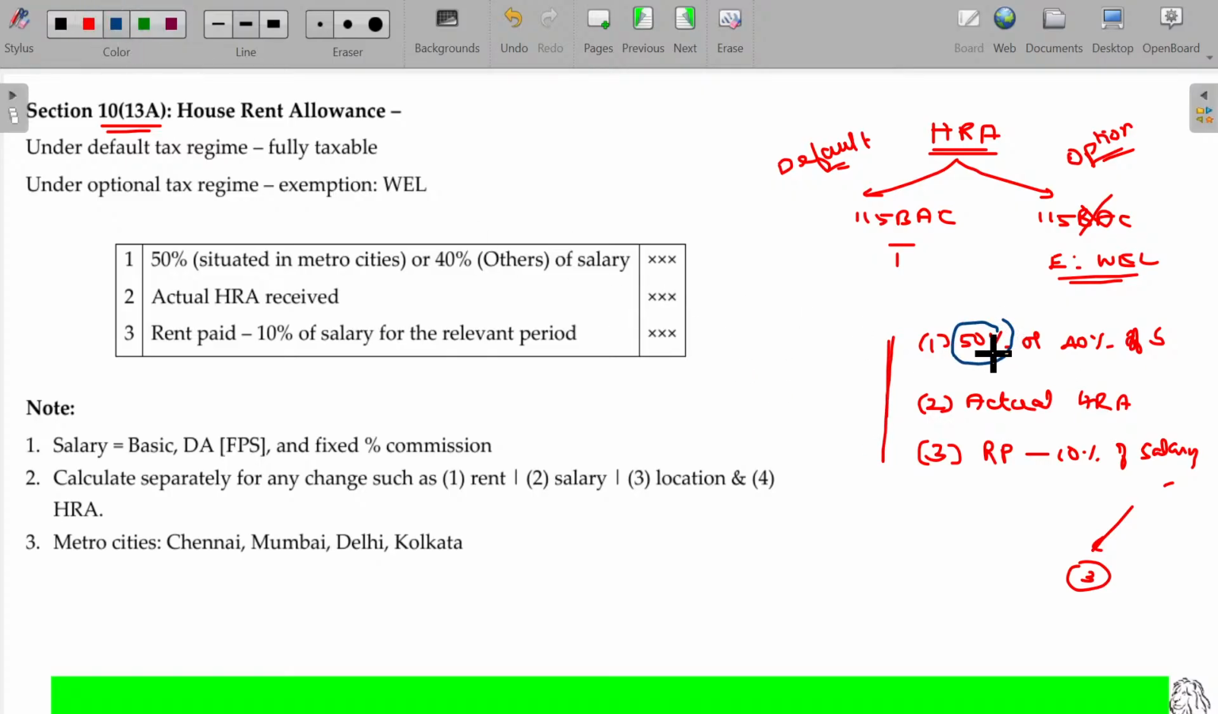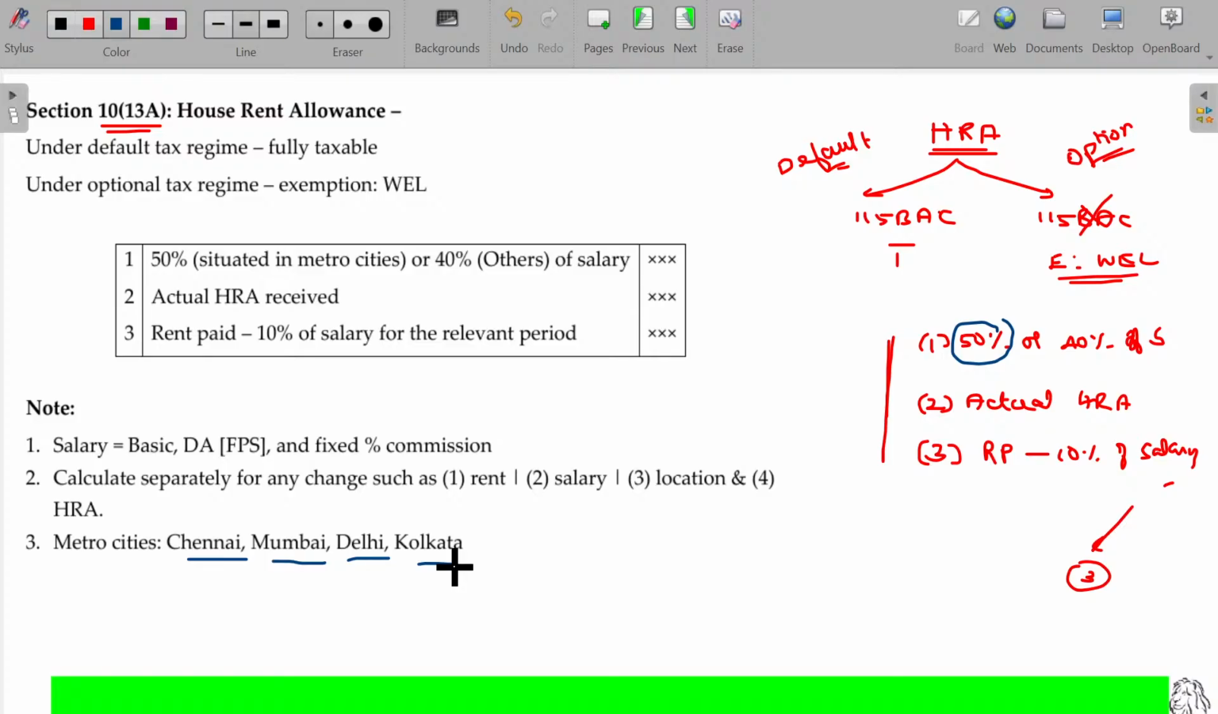This 50% is applicable for the metro. Okay. Chennai, Mumbai, Delhi and Kolkata. These are the metros. Today, Bangalore has a higher cost of living index. Rent is also exorbitantly high in Bangalore. But still it is not coming under metro. Okay. Anyhow, it's the old rule. Still we continue. So HRA will be exempted only in the case of the optional tax regime. That too, the least of the 3 will be exempted.